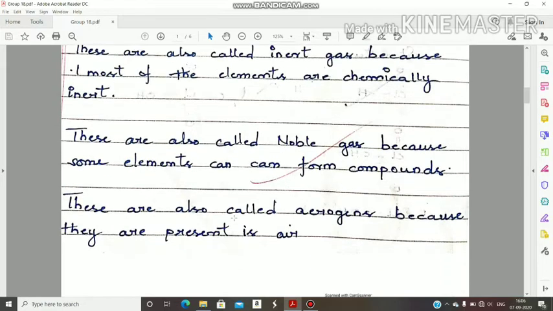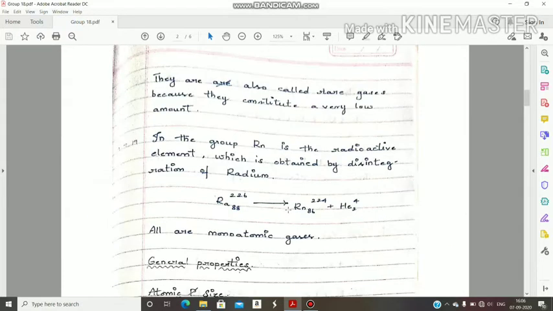Next, these are also called aerogens because all these gases are present in air. Why are these called aerogens? Because they are present in air. Next, these are also called rare gases because they constitute a very low amount. That means its percentage is about 1% in the atmosphere. That means they are very less abundant in the atmosphere. That is why these are also called rare gases.